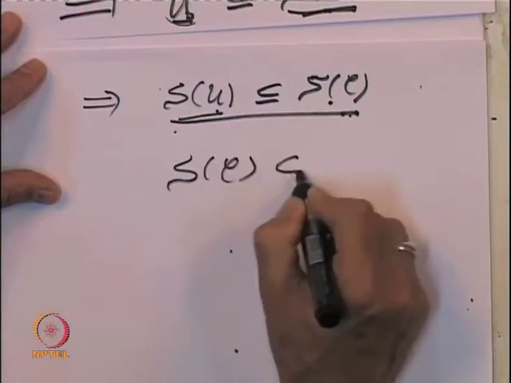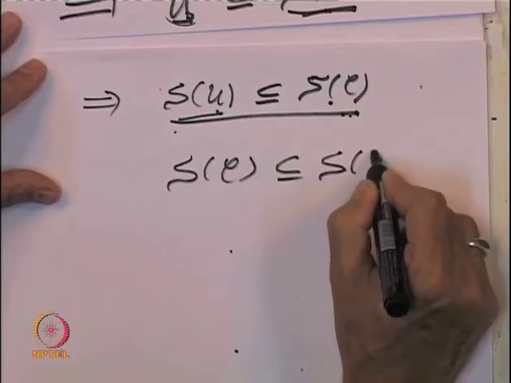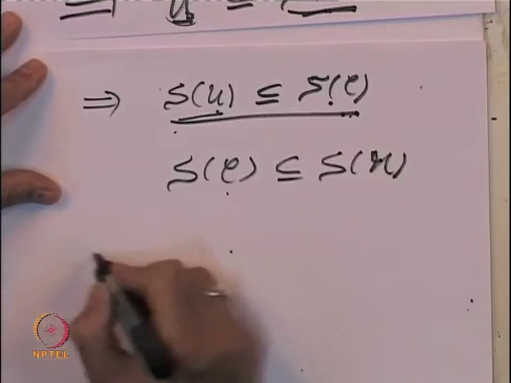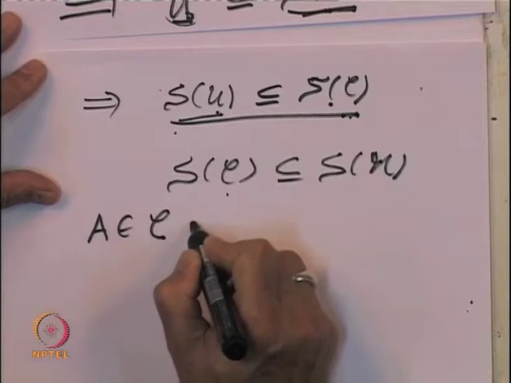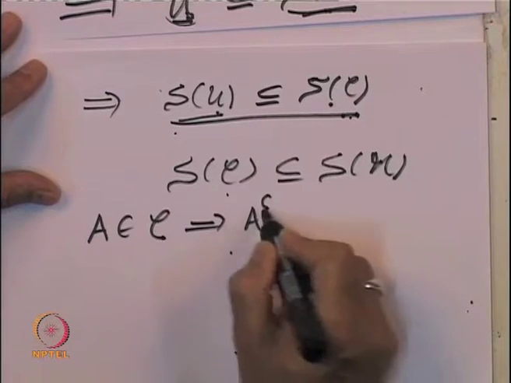So, by this technique we have shown S of U is inside S of C, and by the same technique we can show that S of C is also inside S of U. Because if I take a set A which is in C, that means A is closed, that means A complement is open.